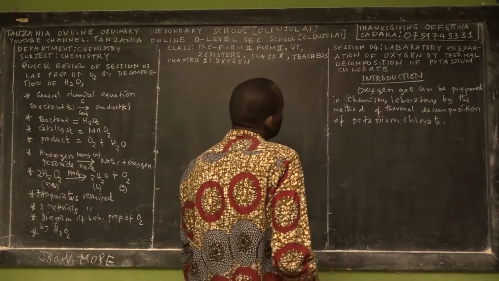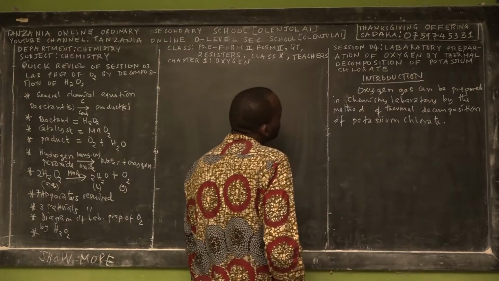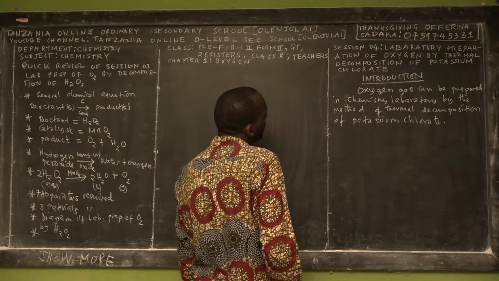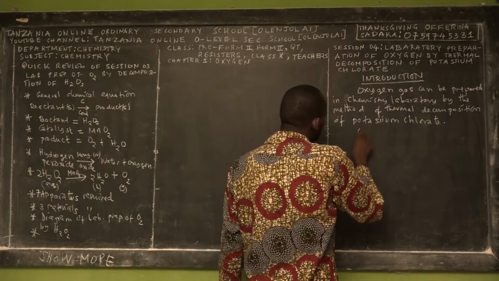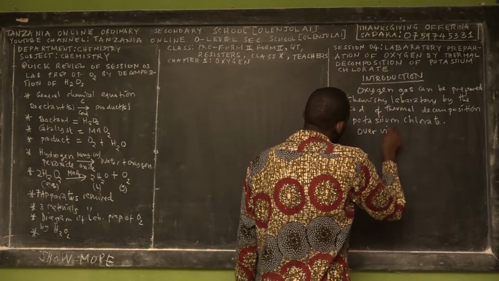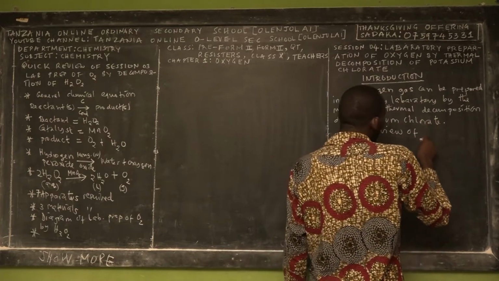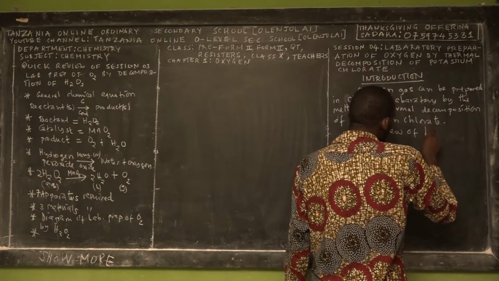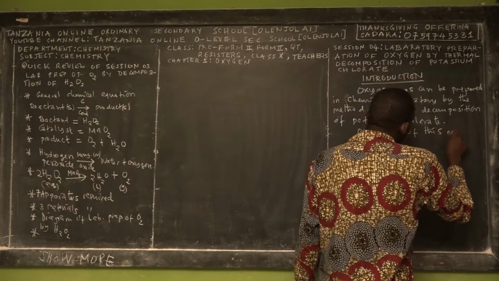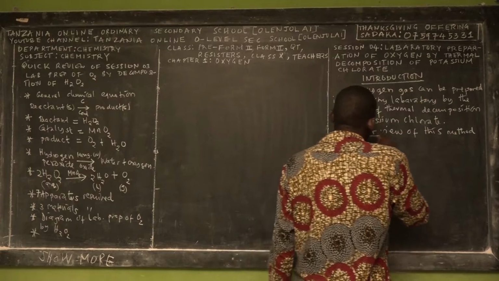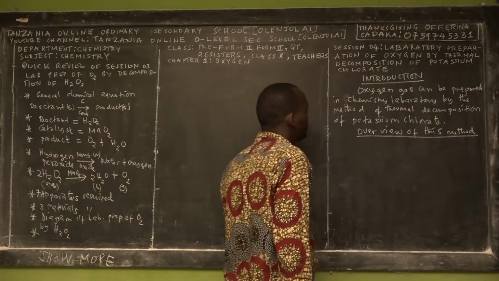Then we say the overview of this method. So what am I going to teach you in this method? This is a part of the introduction for this session.